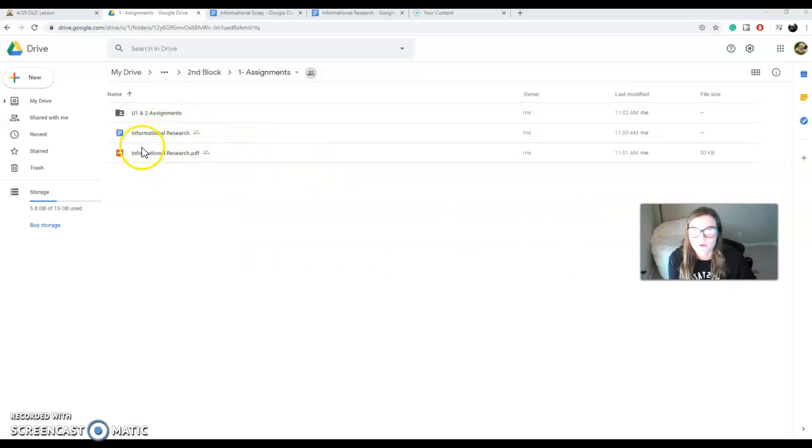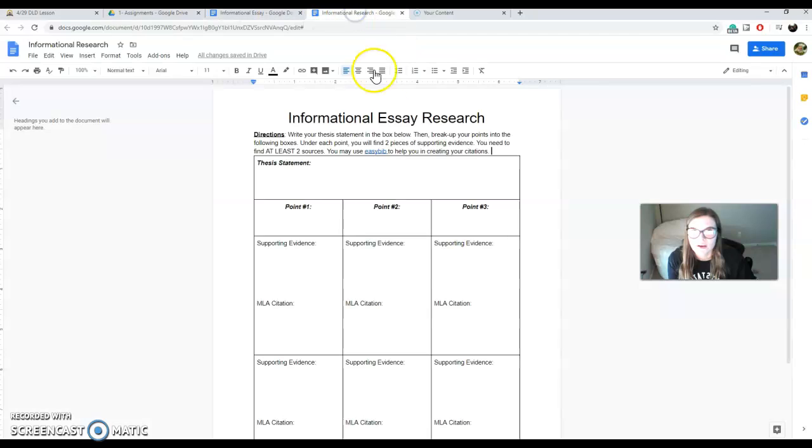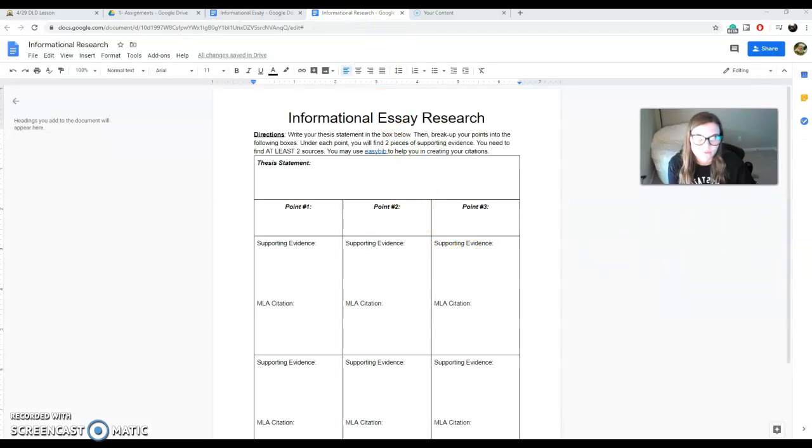Okay, so for today's assignment, I already have it pulled up here. This is what it looks like. You're going to start doing the research. You only have to do the first half today. That means that you find one reliable source today. And this is important that you follow along, you see my screen here.